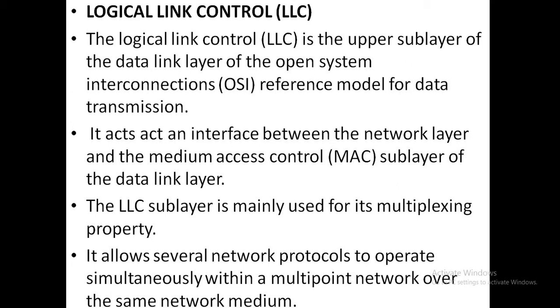Then it passes the frames one by one towards the receiver. So this is the main functionality of the data link layer in case of the OSI model.